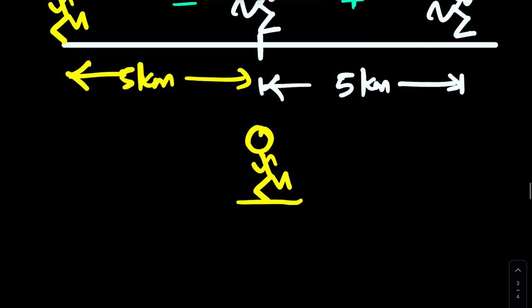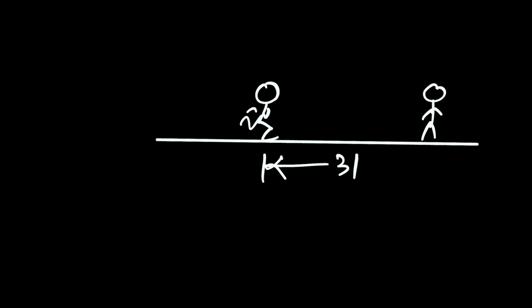Got it? Now, there was a time when a student asked me, sir, what about if there is a guy, let's say there's only one guy moving in one direction. Say there's one guy, this guy is moving along this direction, and it has moved this far, and say the gap is 3 kilometer. Here, and if you want, you can add this east, west, north, south notation here. As you can see here, what is the displacement of the guy?